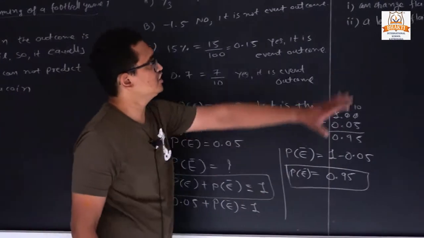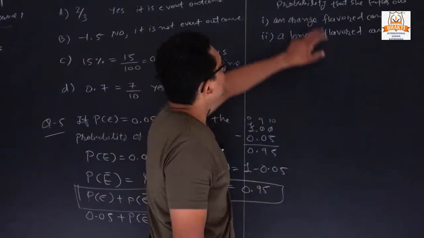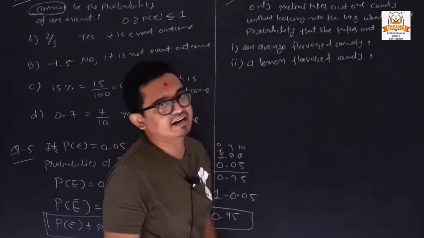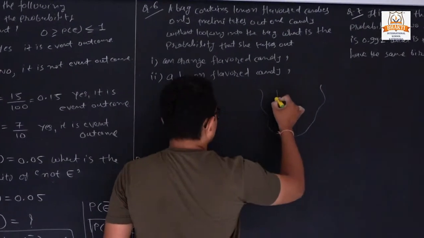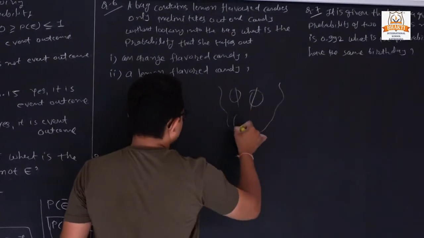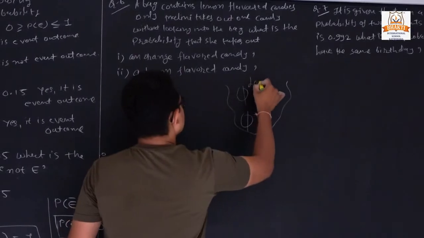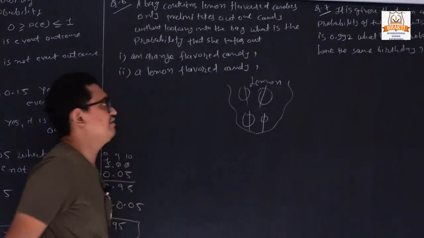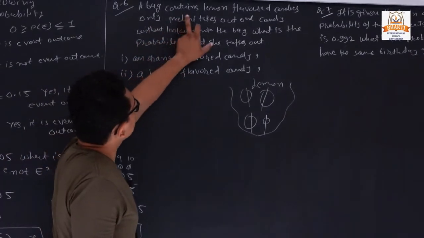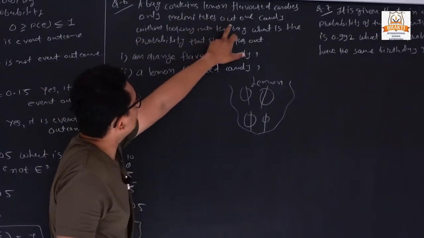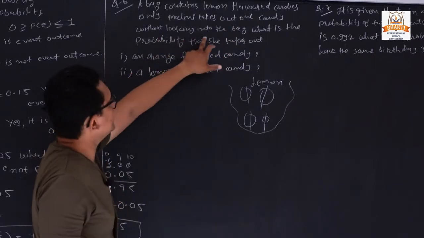Now next, question number 6. A bag contains lemon flavor candy. Suppose this is our bag. Here we have so much candy, but which flavor? Lemon flavor only. So Malini takes out one candy without looking into the bag.